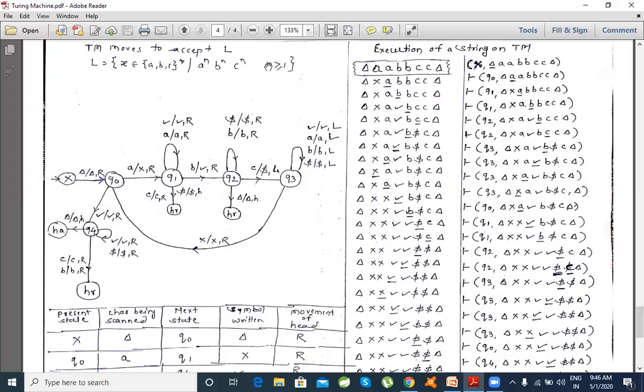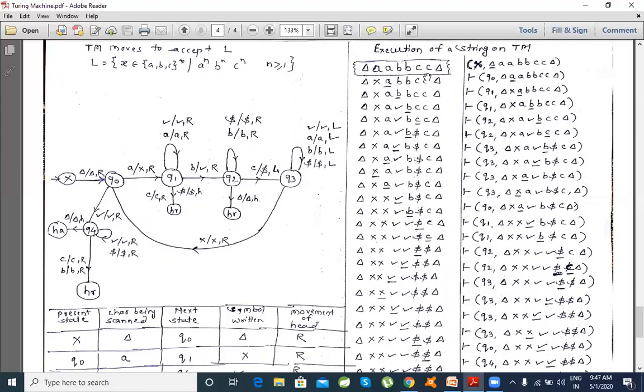So where n is 2, I have two A's, two B's followed by two C's. So this particular string should be accepted by a Turing machine, and such particular moves I wanted to design. Now this is intuitive, it's logical. You and me can see how many A's, B's, and C's there are, and directly we can conclude that this string is accepted.